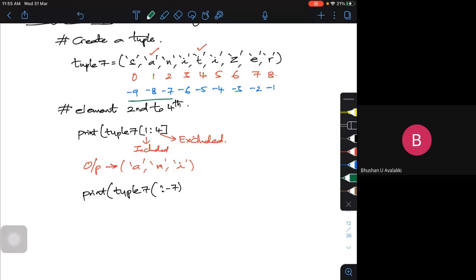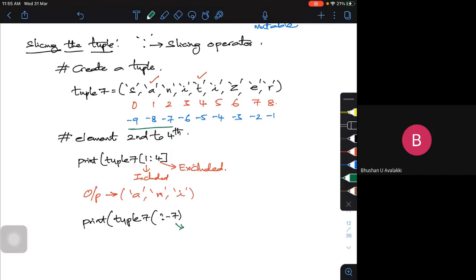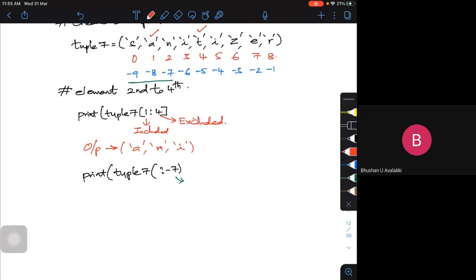What will be my output? My output, this is excluded, minus 7. It will go with only the last two letters. So my output will be, this is one tricky thing, only yes and a.